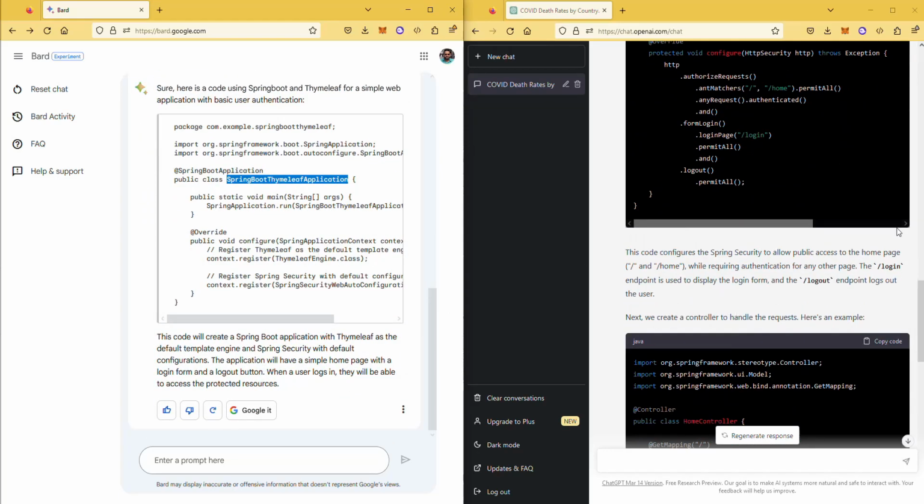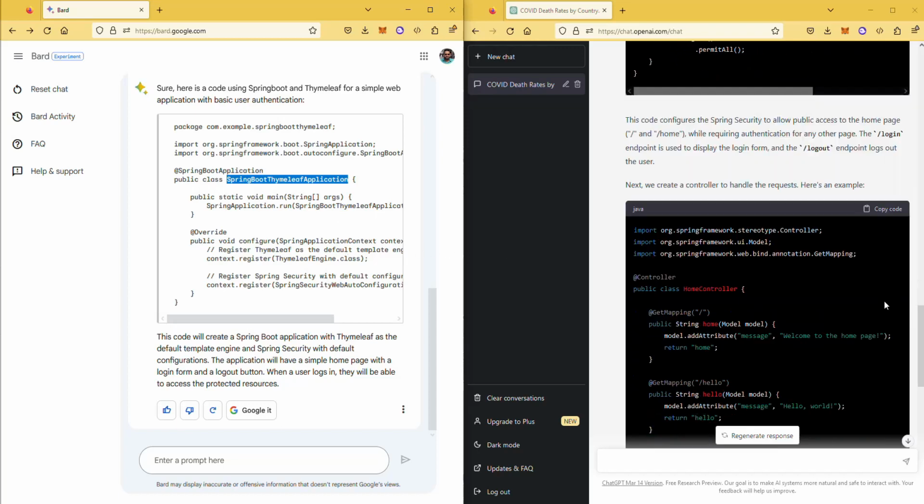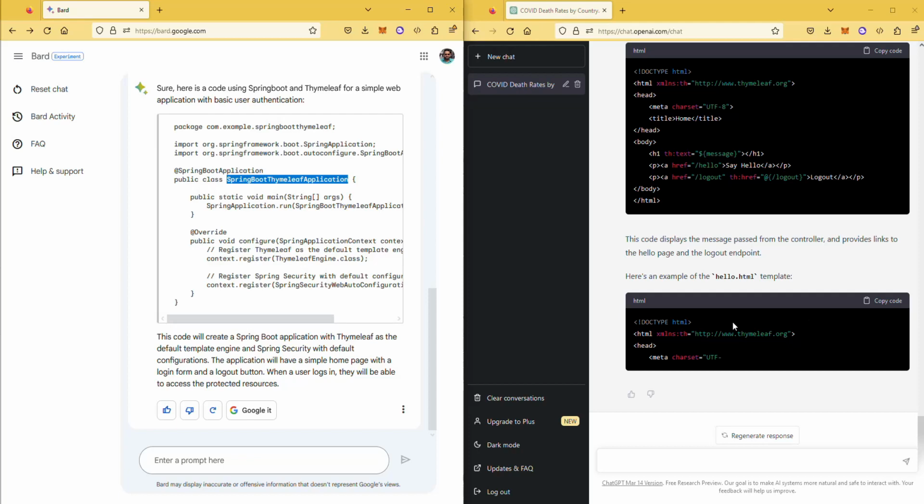Neither one of these actually gave comprehensive code that really works. ChatGPT looks a little more promising, but it's incomplete code. It didn't even finish writing the entire thing, whereas Bard didn't complete the whole code and just gave you a little hint. So again, I'm not sure either of these was really helpful. Of course, you can Google it, but then it's no different than just Googling the solution, which you can do today as well.